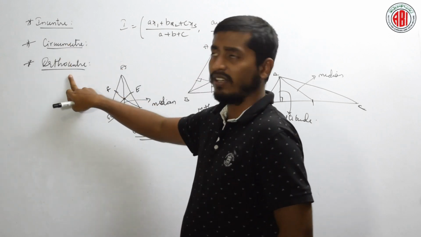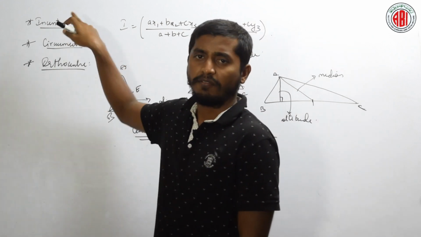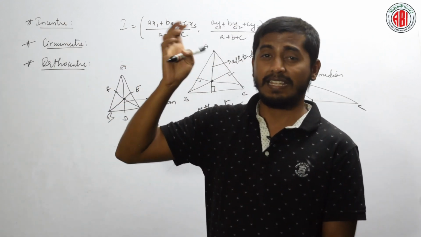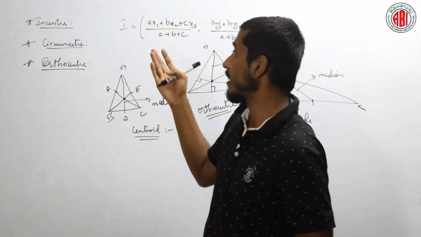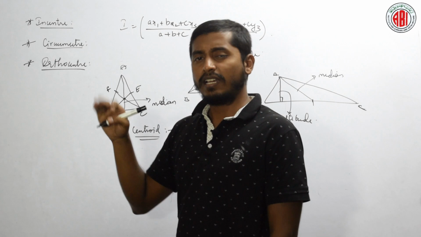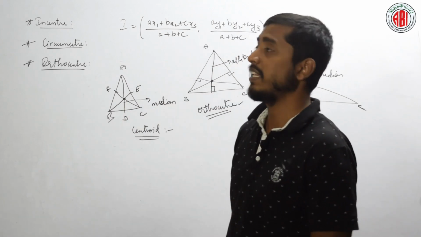Now, what is the incenter? We have discussed orthocenter, right? We have discussed centroid. What about incenter? We have seen terms such as incircle, excircle in our previous classes, right. The center of that is the incenter. We will discuss more in our higher classes. As of now, how to find the incenter?